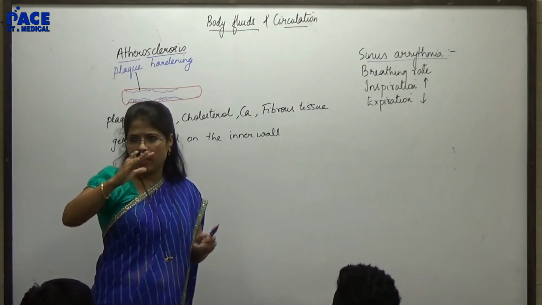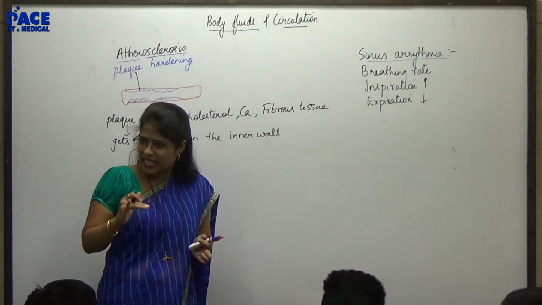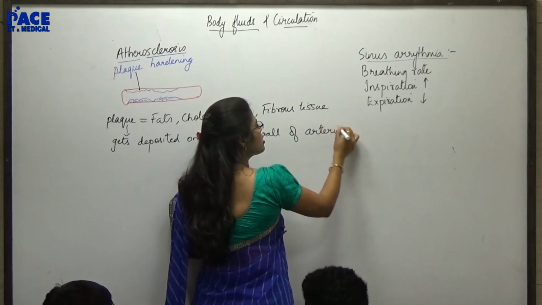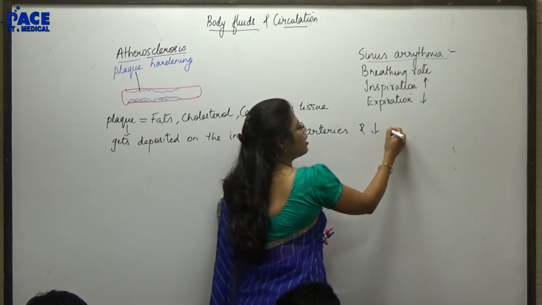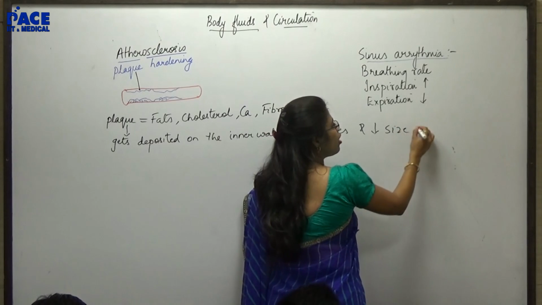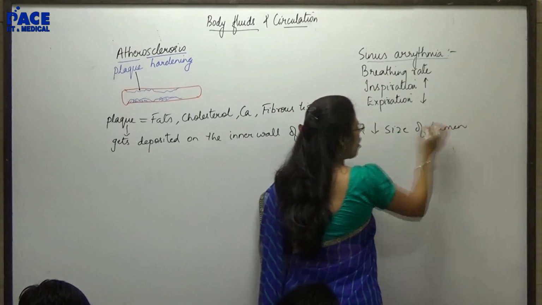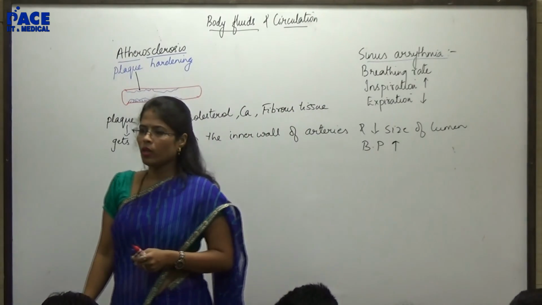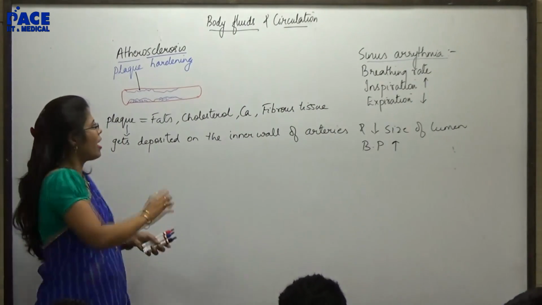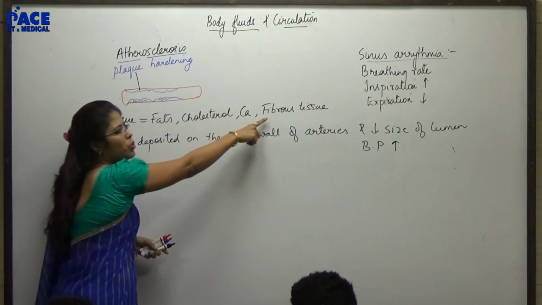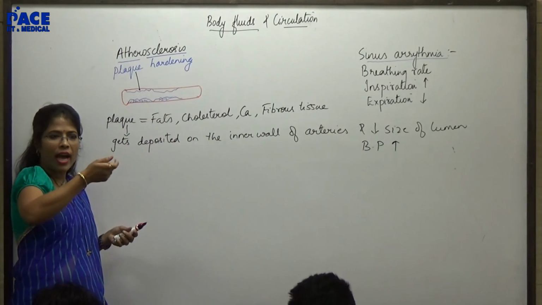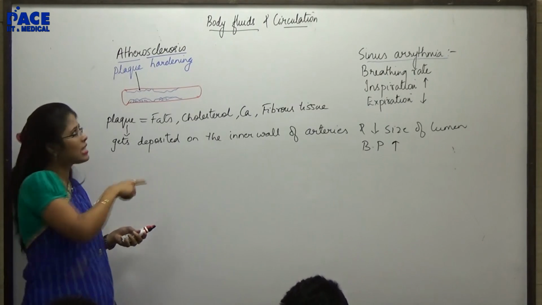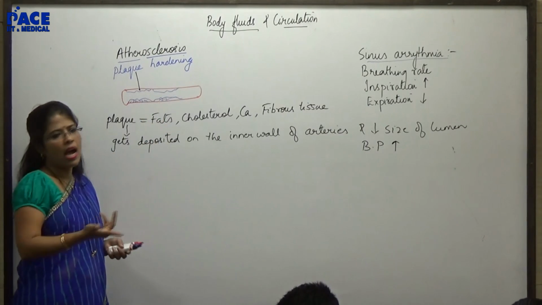That is the tunica interna, I can say. Inner wall of arteries, and hence reduced size of lumen. So obviously blood pressure is going to be very high. If the fibrous tissue content has increased, I can say its elasticity is decreasing, and if elasticity is decreasing, with time it is getting harder.